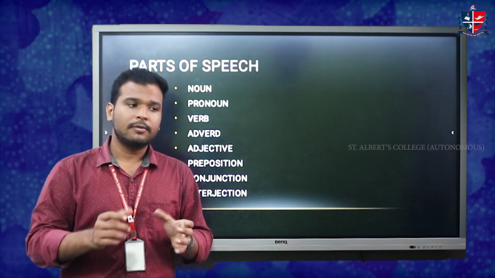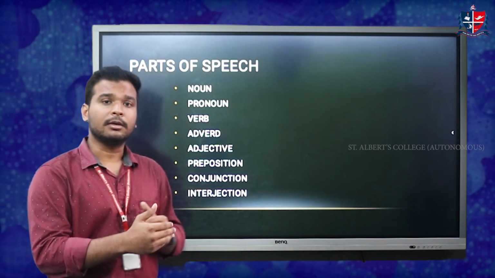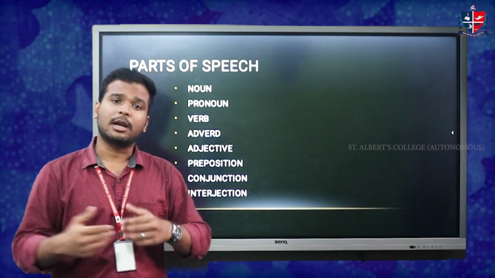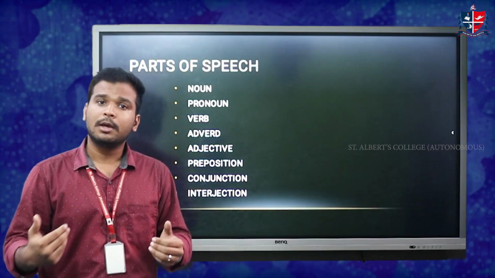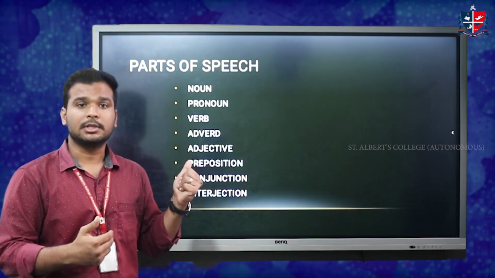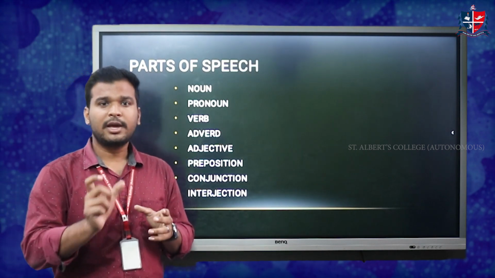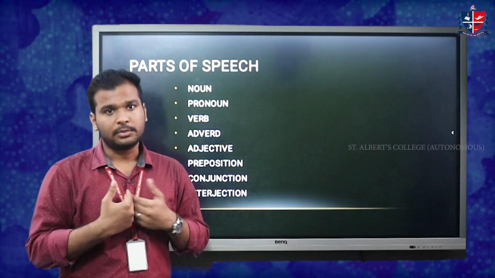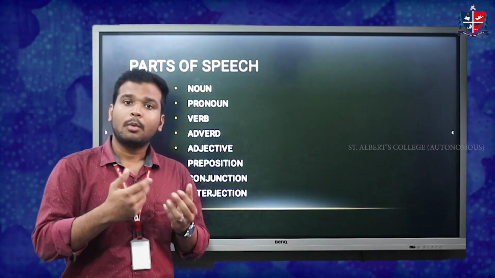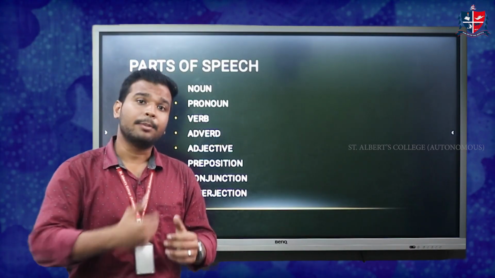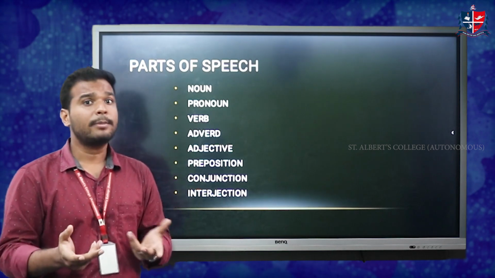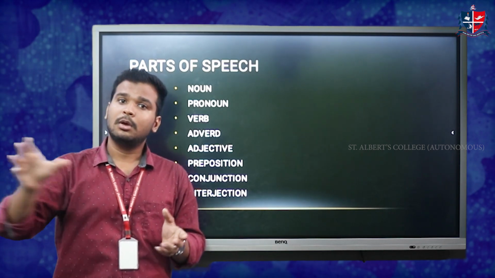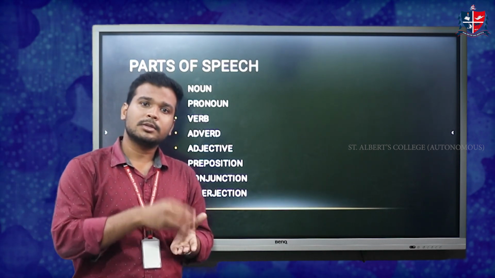So adverb is, for example, just imagine I'm running. But how am I running? Am I running fast? Am I running slow? That is where adverb comes. So if I write, I am running fast. So I am the what? I am the pronoun. What am I doing? What kind of action am I doing? I am running. So running is the verb. And how am I running? I am running fast. So what kind of word is called adverb?